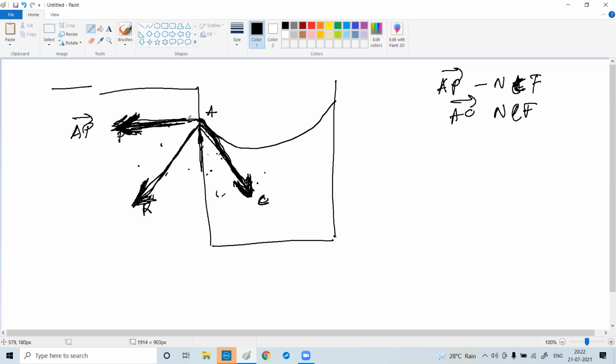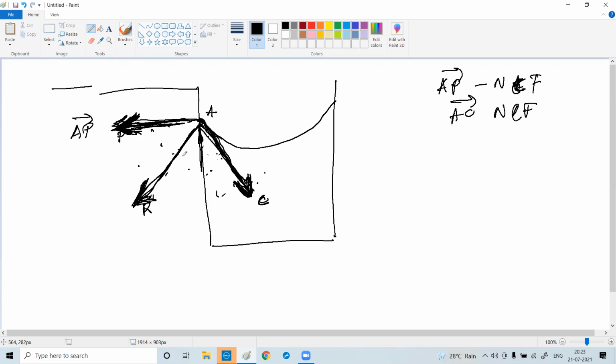Okay. So now, these are three forces. Remember, for any equilibrium, equilibrium means it will not shake. The level has to be constant. It will be stable.